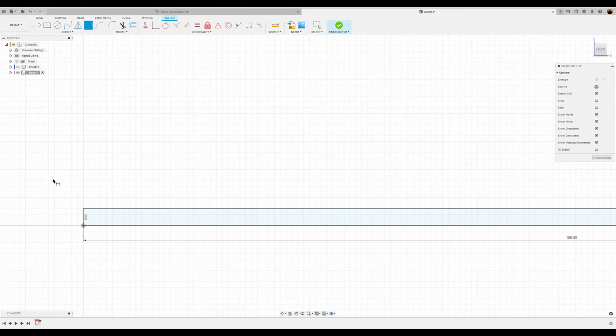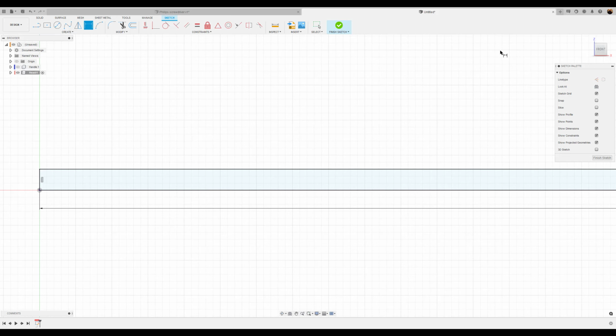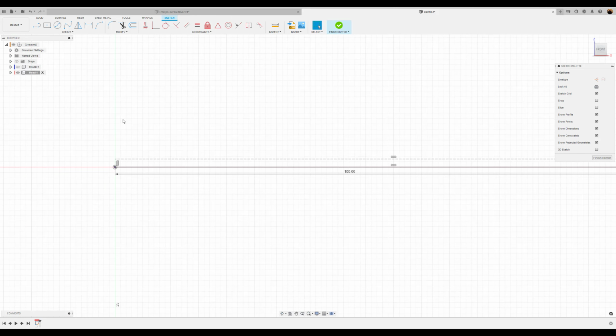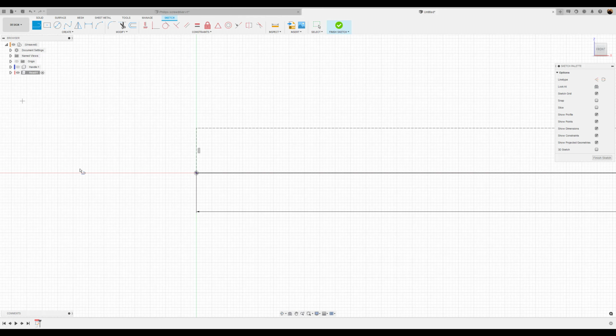Now, what we want to do here is basically take the top line, make it construction geometry. We want to take this side and also make it construction geometry. All right. What we want to do is give it a shape.